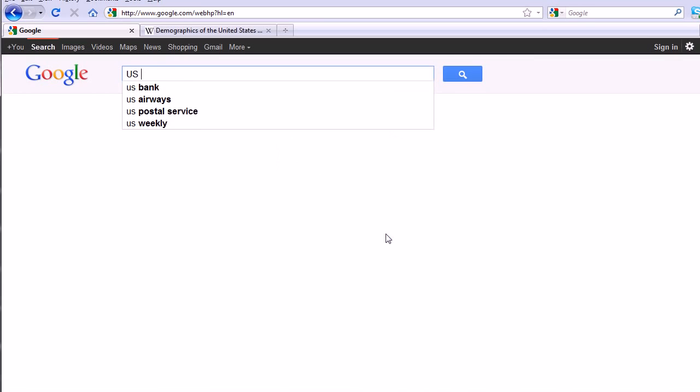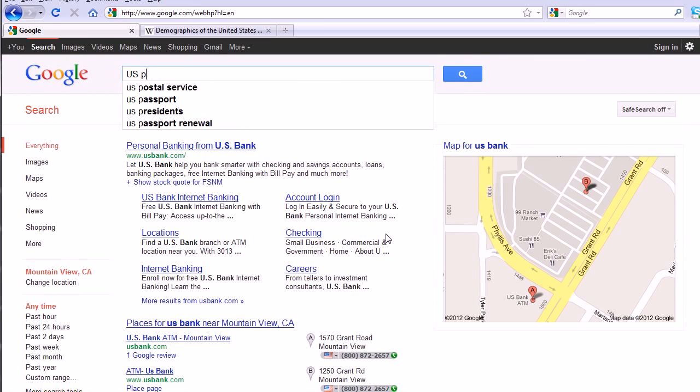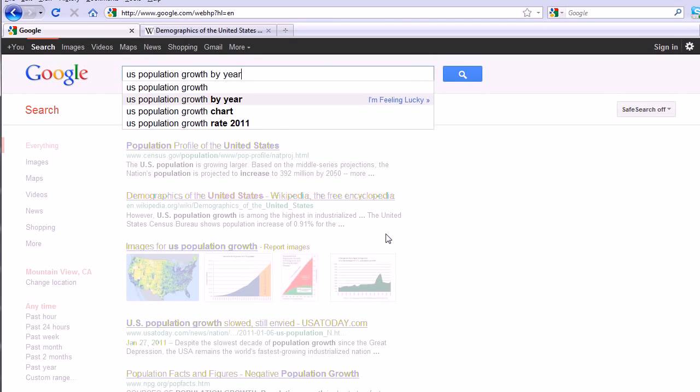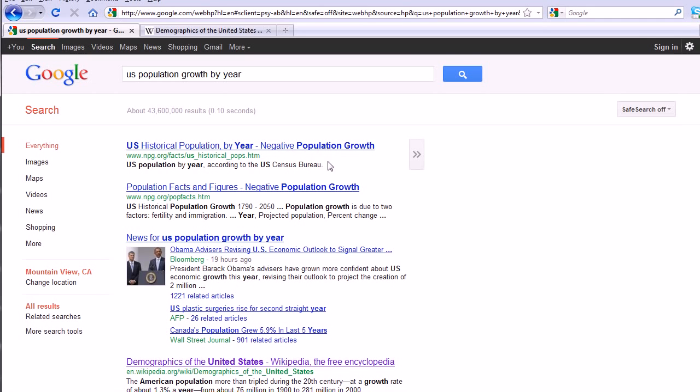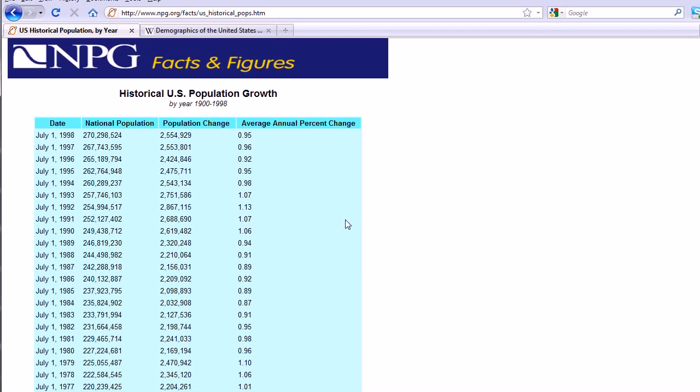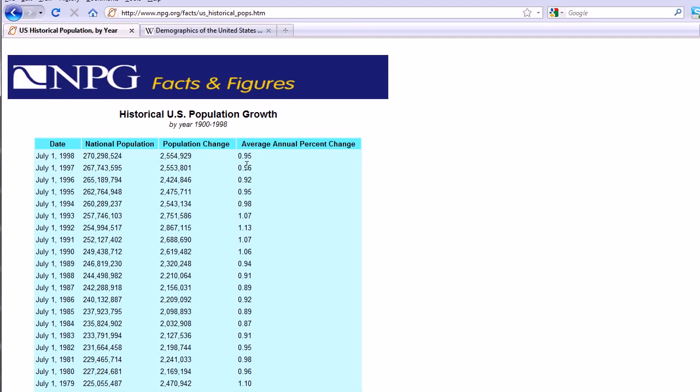So if we go U.S. population growth by year, that looks pretty good. So this is the NPG. What is the NPG? Well, we'll figure that out in a second. But this is good. Percent change, and then this is by year. Oh, this only goes up to 1998. So I mean, it's probably not that different, but it's lower than India's, which was 1.4% in 2009 estimated. That's right. But let's see if we can find something more recent.